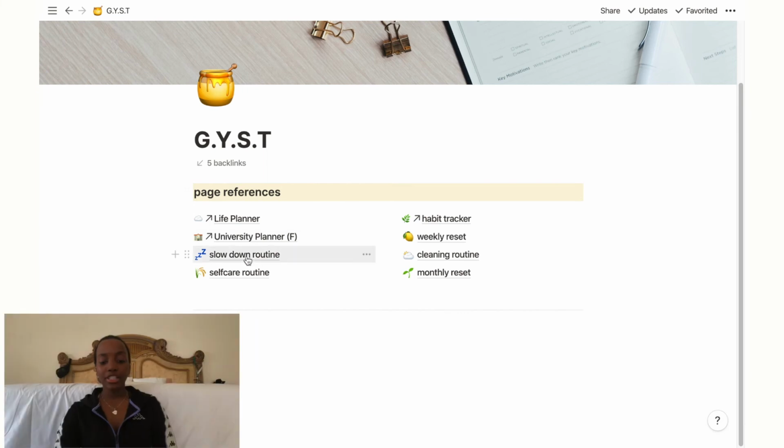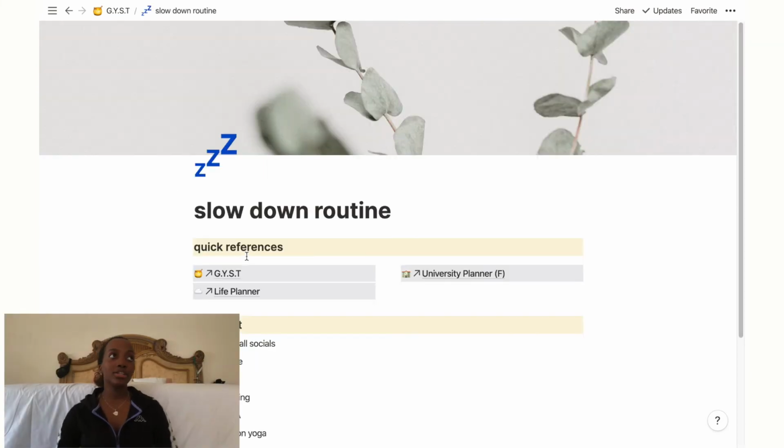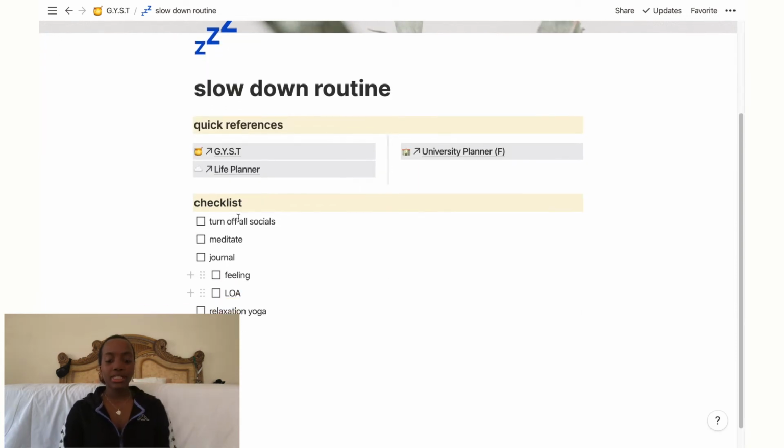Now we're gonna look at my slowdown routine. My slowdown routine is what I do when I get really overwhelmed with school or whatever I'm working on, and I get headaches and feel like I'm gonna burst into tears and cry. These are just the things that I do to make myself feel better. My checklist is that I turn off all of my social media, then I meditate. I have different meditations for different things.